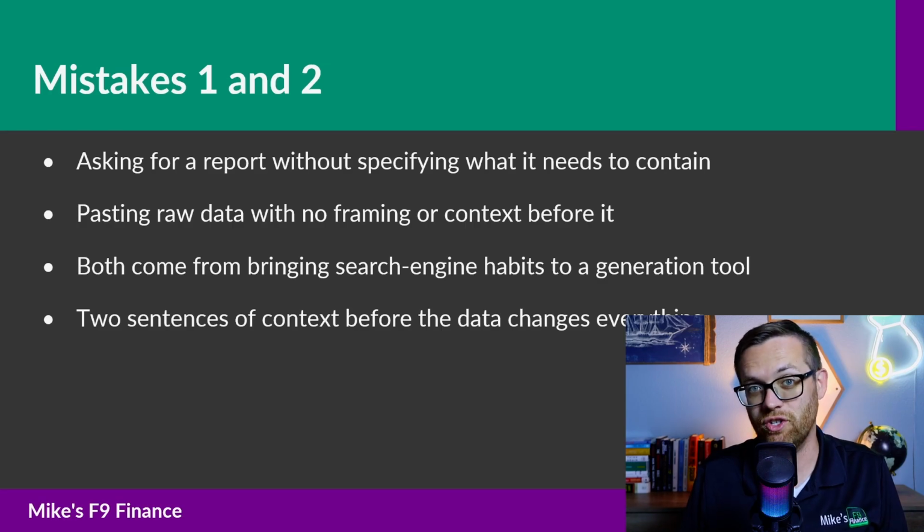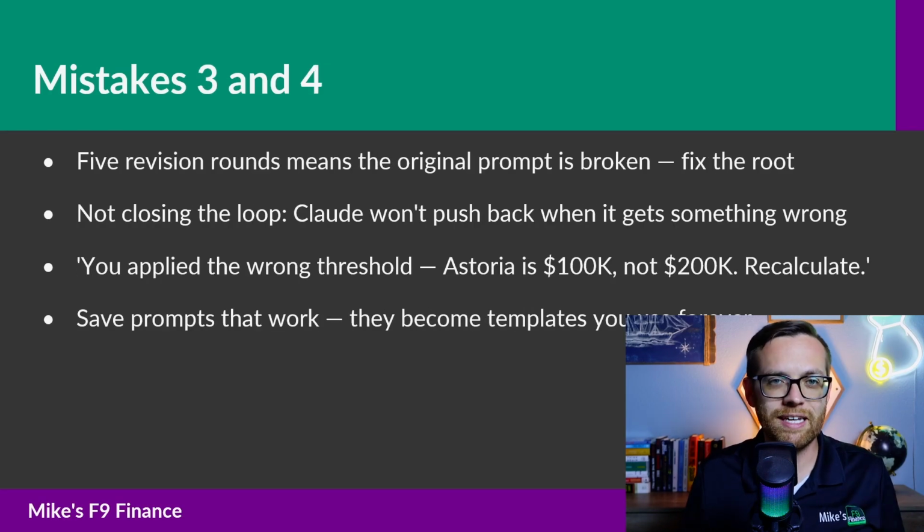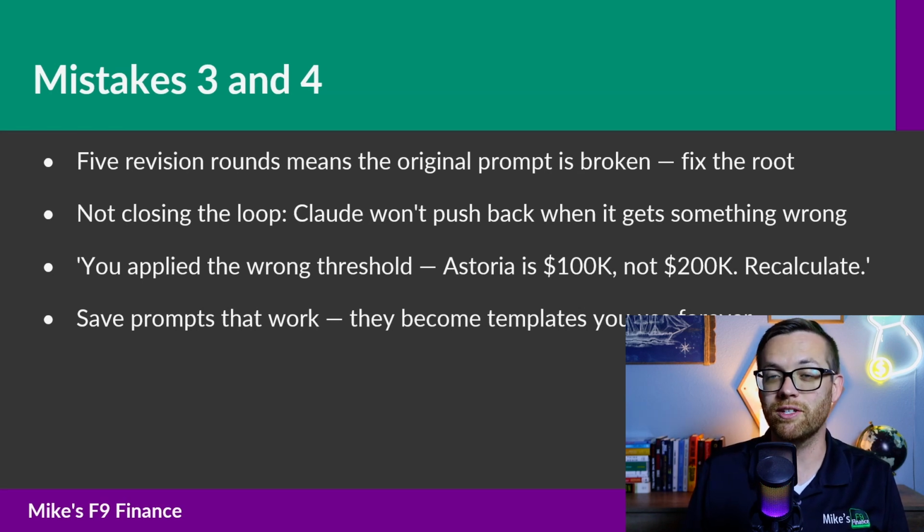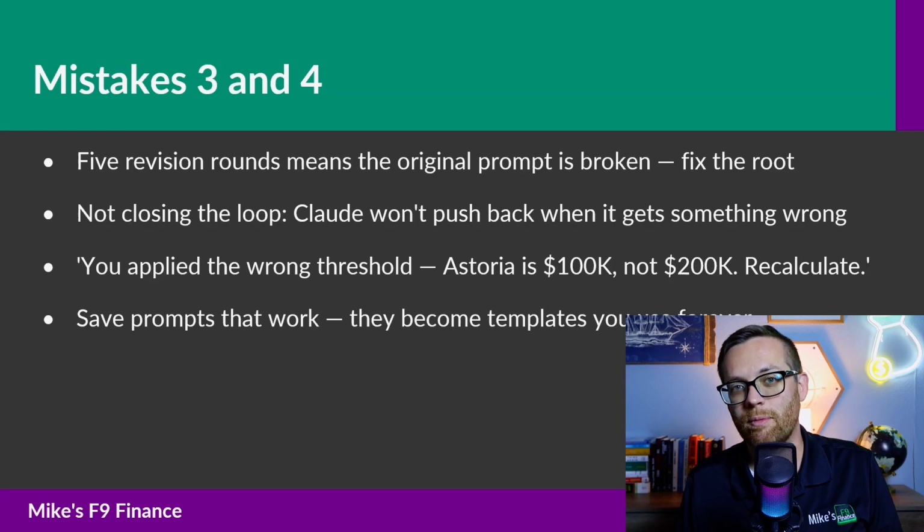The analysis changes. The third mistake is using follow-up prompts to fix problems that should have been solved in the original. This isn't the worst habit. Reiterating is good, as we talked about in the last section, but it slows you down. If your first prompt is well structured, your first output is usually usable. If you're spending 10 minutes prompting and reprompting, the issue is almost always in the original instruction. Again, I'm not saying targeted revisions are bad. I just said that they're useful in the last lesson. But if you're making 5 revision prompts to get 1 deliverable right, the original prompt is truly broken.